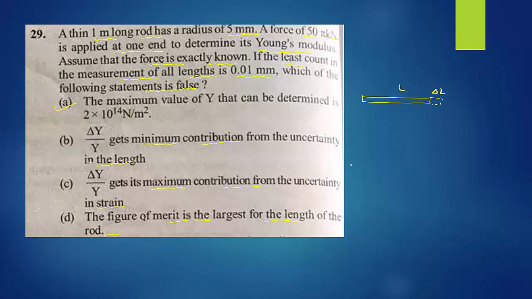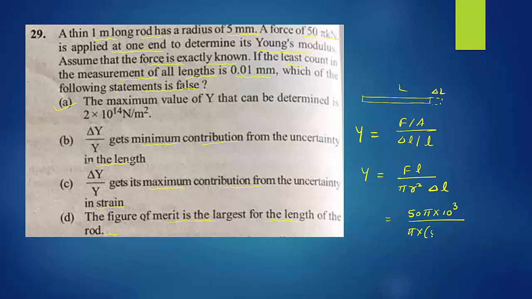They have given Young's modulus, or all the givens we can use here. Y equal to, we know the formula, F by A divided by delta L divided by L, or we can write Y equal to FL divided by, in place of area, pi r square into delta L. Substitute all the values. So 50 pi kilo means 10 raised to 3, divided by pi r square.